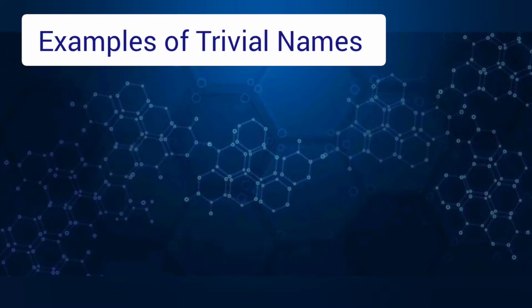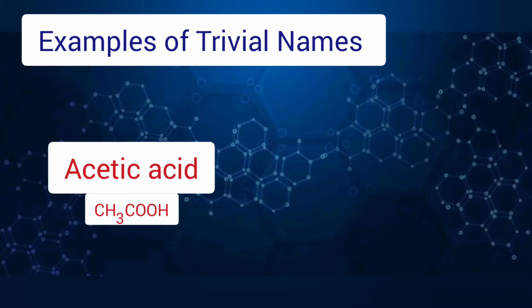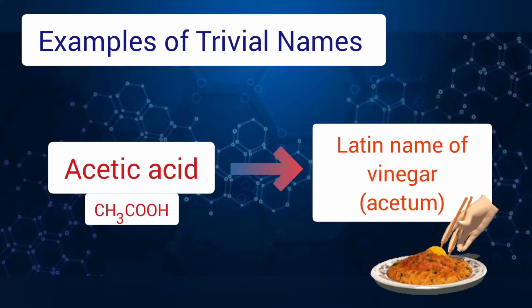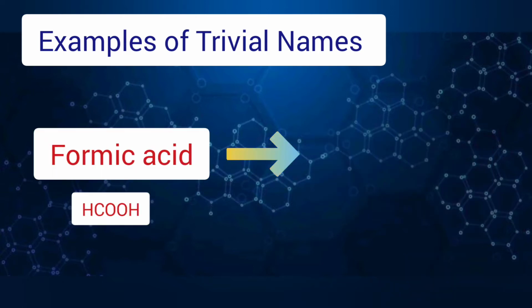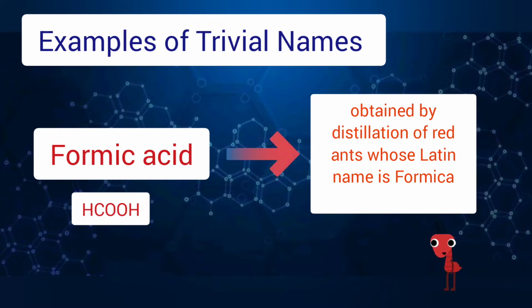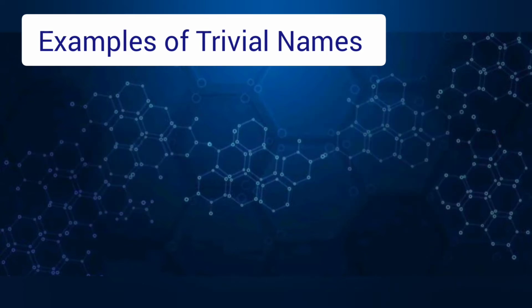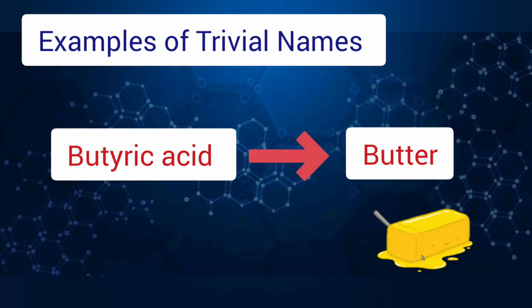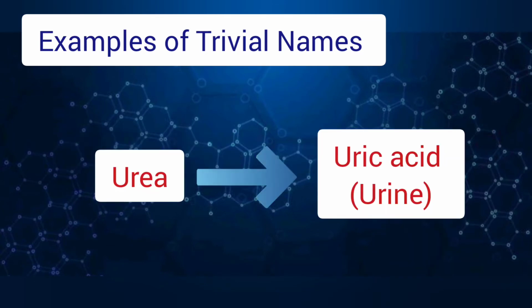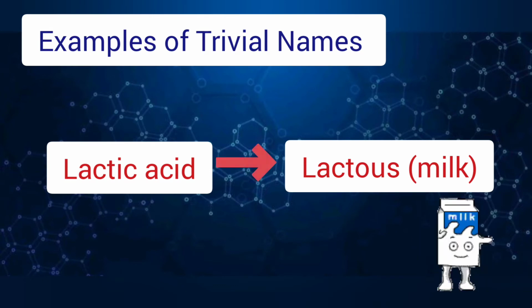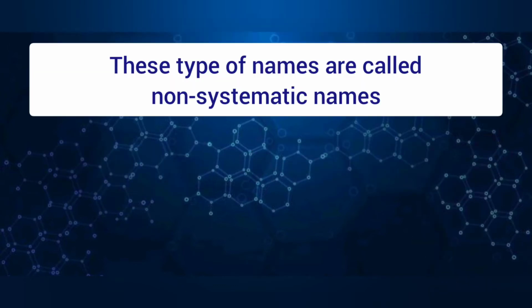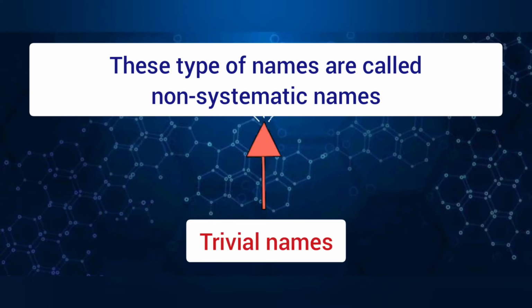Some examples of trivial names: acetic acid derived its name from the Latin name of vinegar, which is acetum. Formic acid is obtained by distillation of red ants, whose Latin name is formica. Butyric acid got its name from butter. Urea got its name from uric acid, which is present in urine. Lactic acid derived its name from lactose, which is present in milk. These types of names are called non-systematic names. So the trivial names are also called non-systematic names.